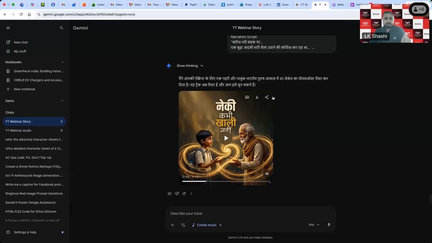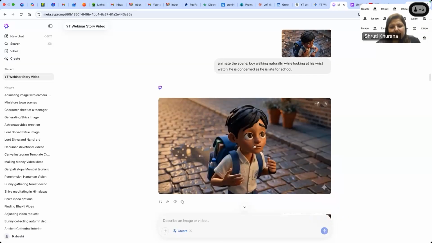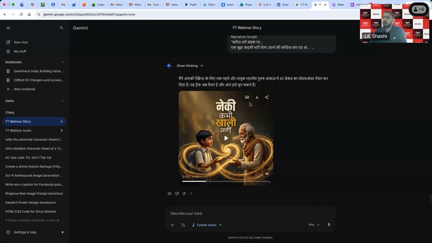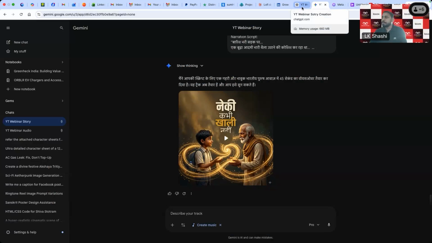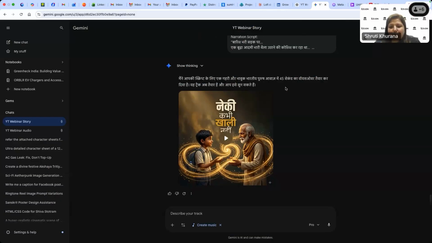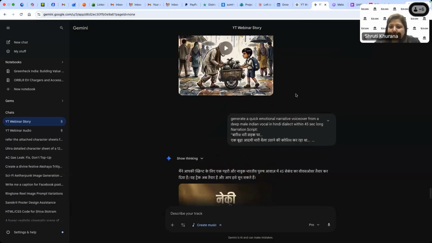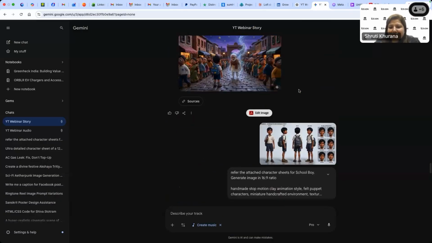Shashi, Divya is asking which tool right now you are using to create this video? So I have used Meta AI to generate the videos and Gemini to generate all the images and the audio. And ChatGPT is used for the prompts only. Okay, so many students are asking for prompts also, where you get the prompts. So prompts we get from ChatGPT. I hope now this point is clear. No, the image is generated by Gemini, then the video is generated by Meta.